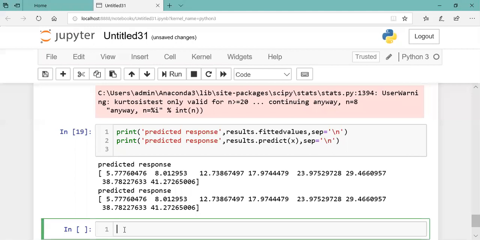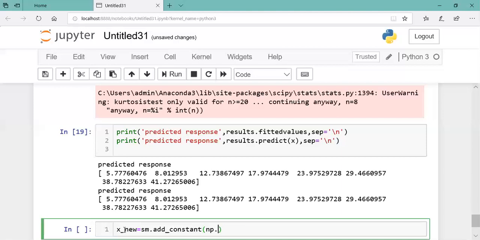Now comes the testing part. Similarly, we can test as well. So, creating a new data set: sm.add_constant, that means adding a column. And in that, there should be a list of items.